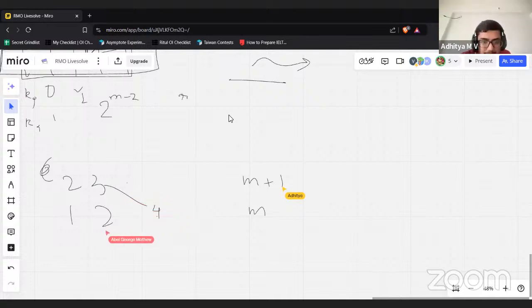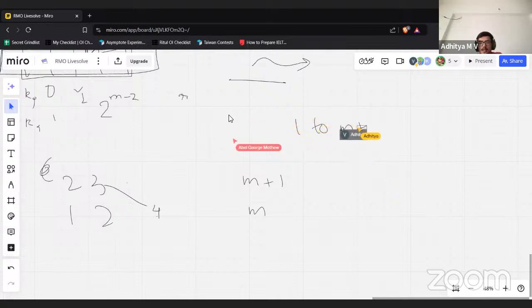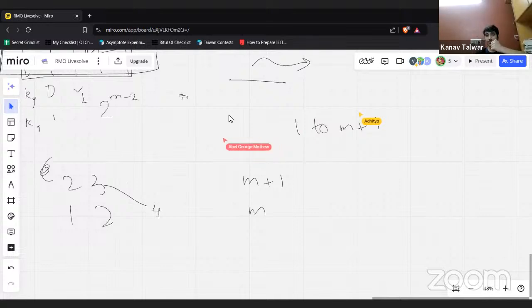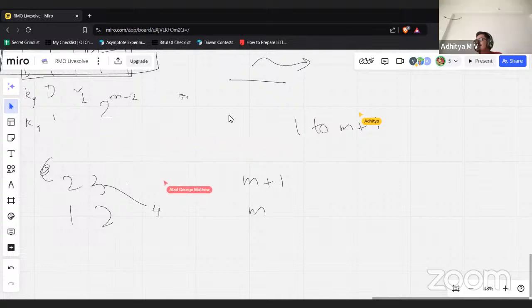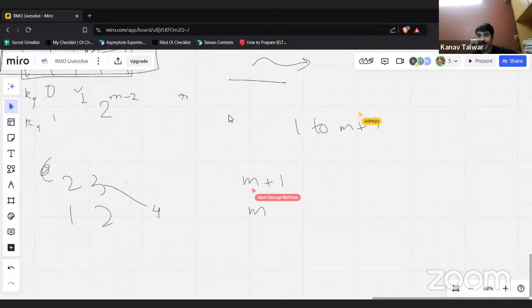We're going to choose a sequence from 1 to m plus 1 and then just arrange it somehow. And then we can just jump at any number. You have m plus 1 choices, not m plus 2. Yeah, we just need one more number somehow. That is exactly what I was saying. But why is m plus 2 coming?